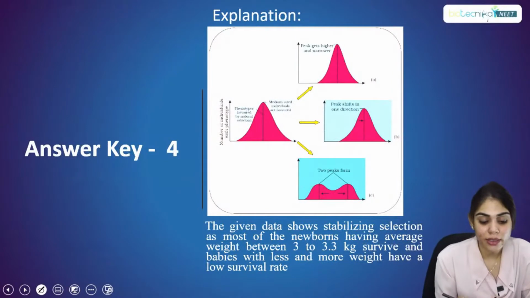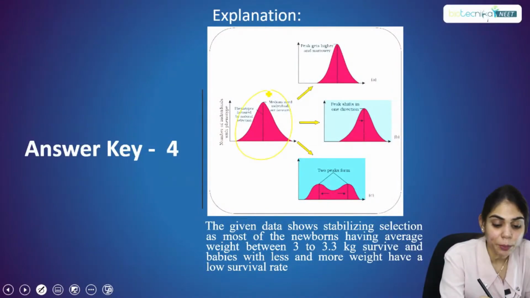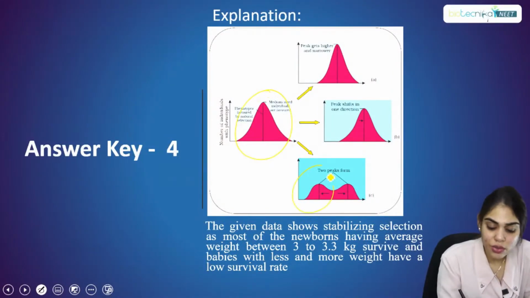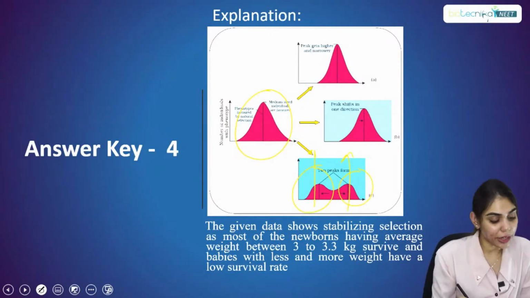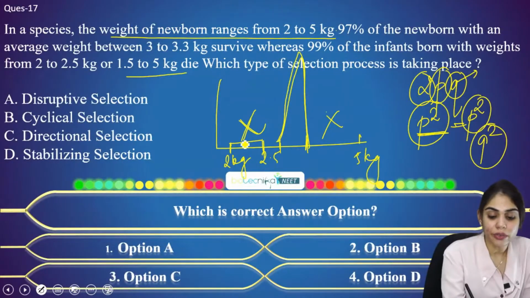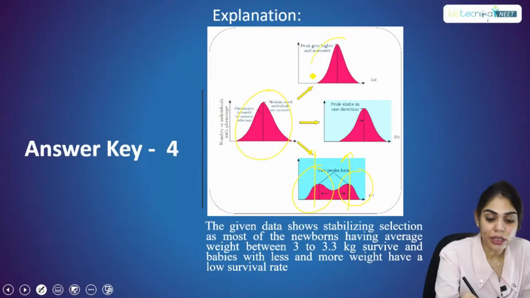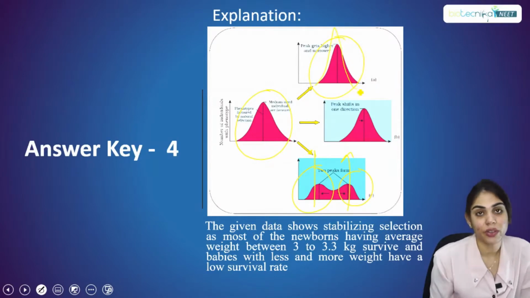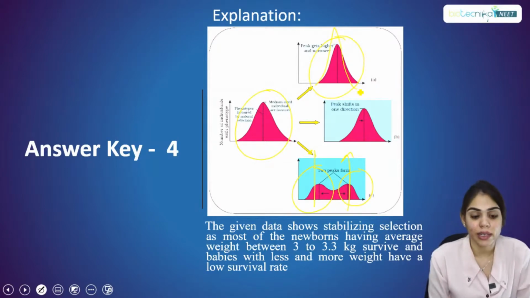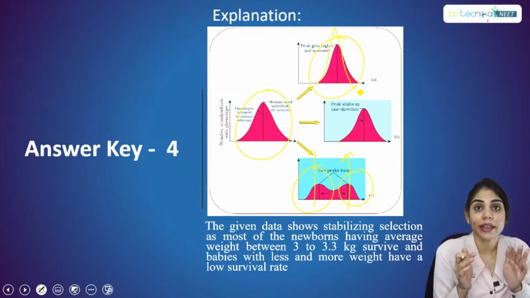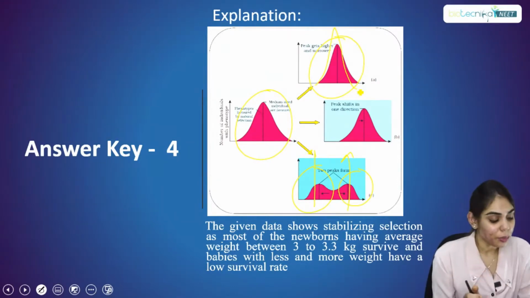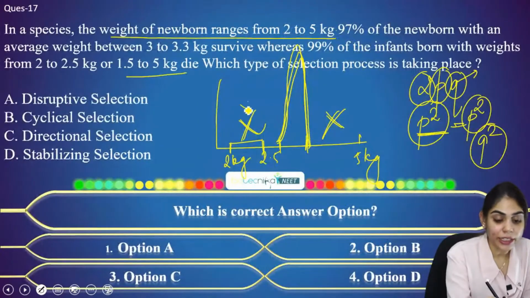So here you can see the graph. Suppose this is the main picture. And if disruptive selection is taking place, you will have two peaks. But here, according to the question, all these infants are dying, and only the mean value or the mid value is selected. In the graph, you can clearly see when the mid value is selected, that means it is stabilizing selection, where the peak gets higher and narrower. Why is it getting higher? Because all other values are deleted from here.